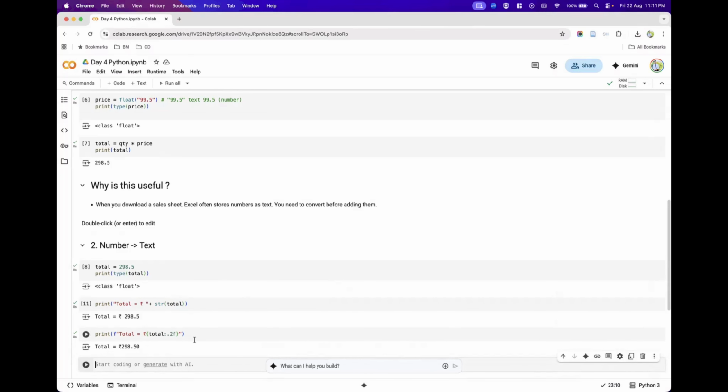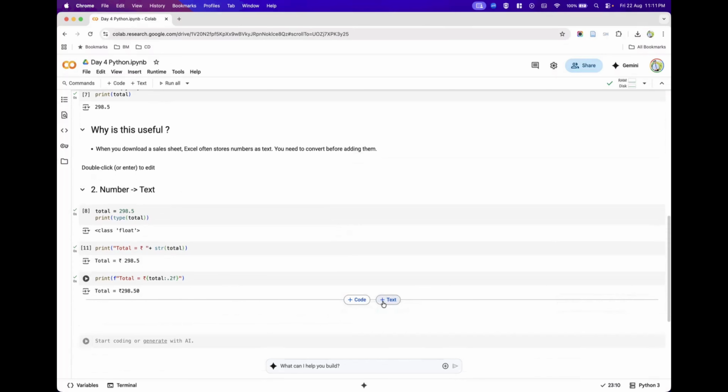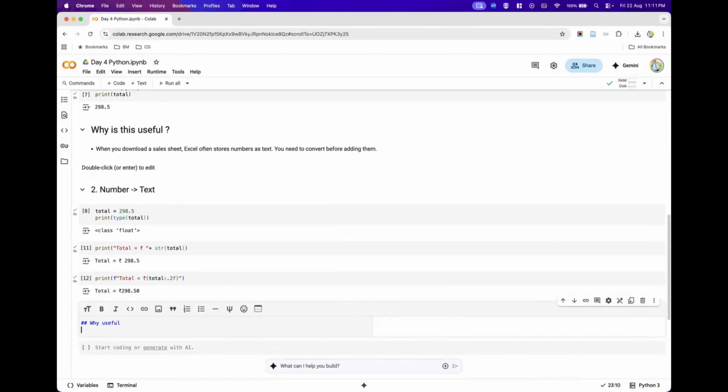That will not make any sense. To make meaningful reports, we want to give good labels. So we will be converting the number into a text so that it adds more value and we make meaningful reports. So let me say why this is useful, and where it is used.